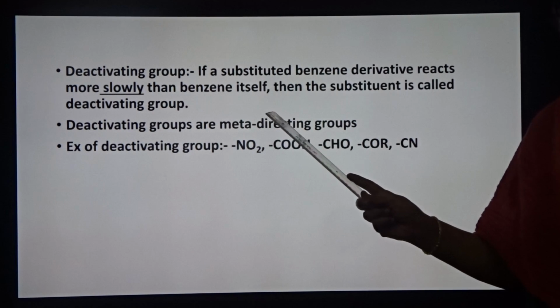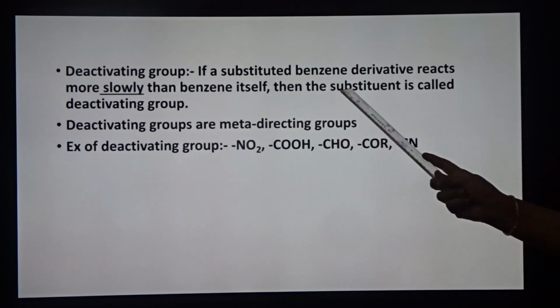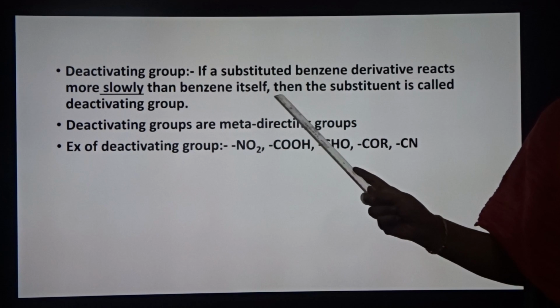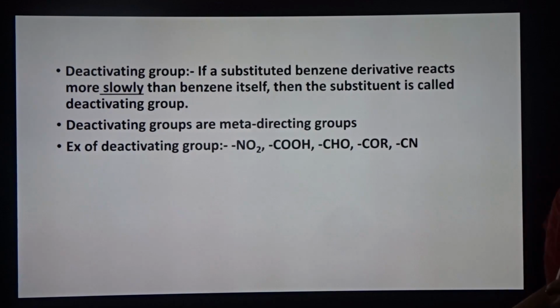So what is meta position? Meta position is 1,3 position, ortho position is 1,2 position, and para position is 1,4 position.